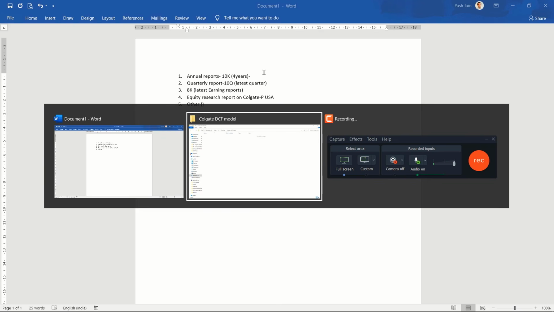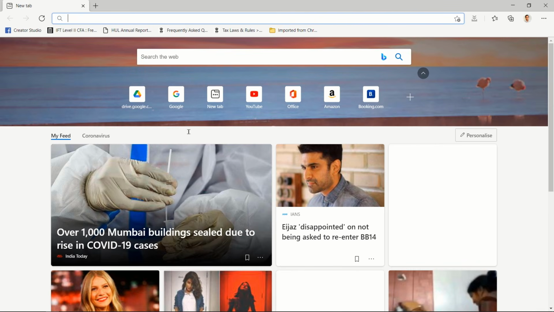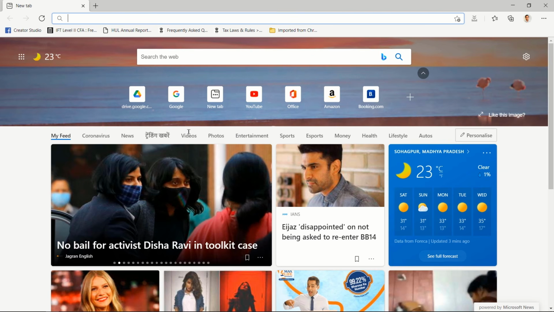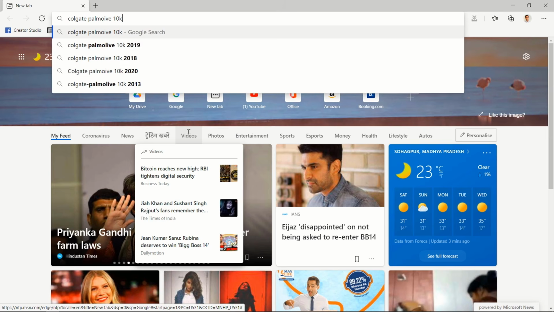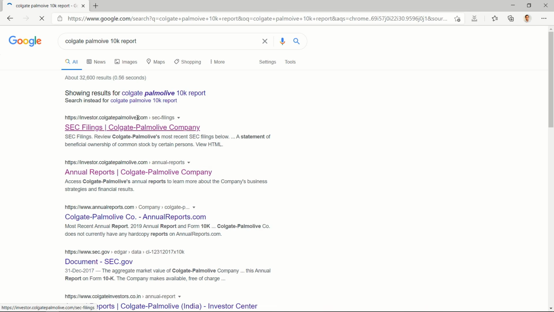So let's go to Google Chrome and start downloading. Maybe let's use Internet Explorer. Don't judge me, but it's really good for browsing through PDF documents. Internet Explorer is particularly better at browsing PDF documents. It's better than Chrome, let's say that, for PDF documents. So I'm going to search Colgate Palmolive 10K report. Press enter.